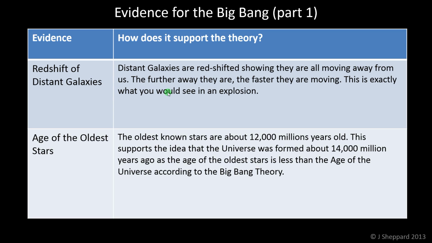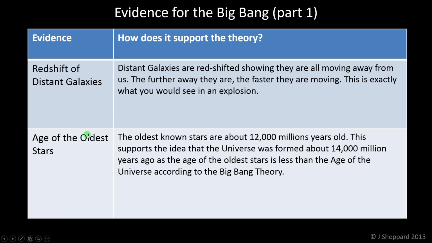And that pattern is exactly what you would see in an explosion. Fragments coming out of an explosion that are further away from the explosion are moving faster. So this speed increasing, distance increasing relationship is exactly what you see in explosions. So it's very strong support for the idea of a Big Bang.